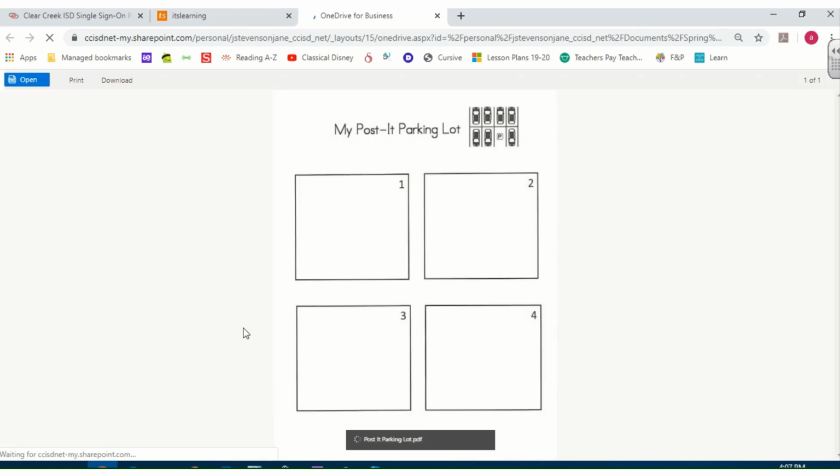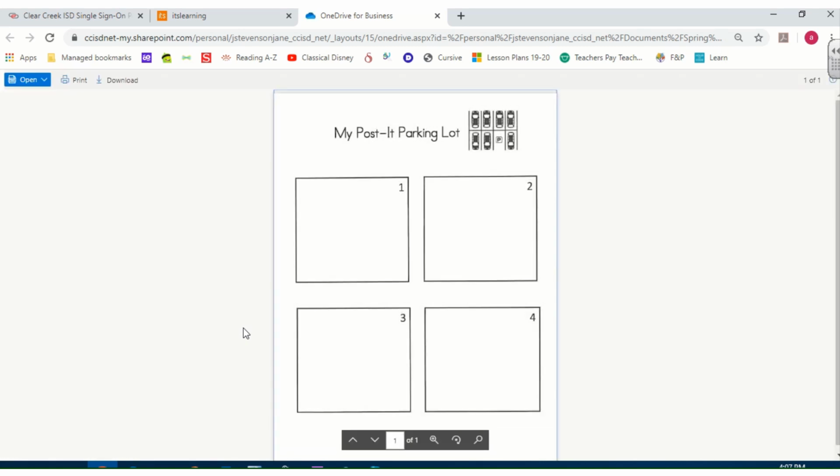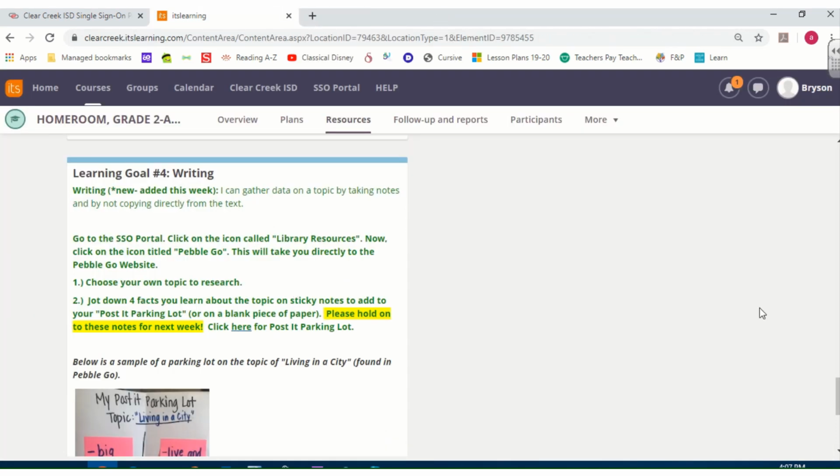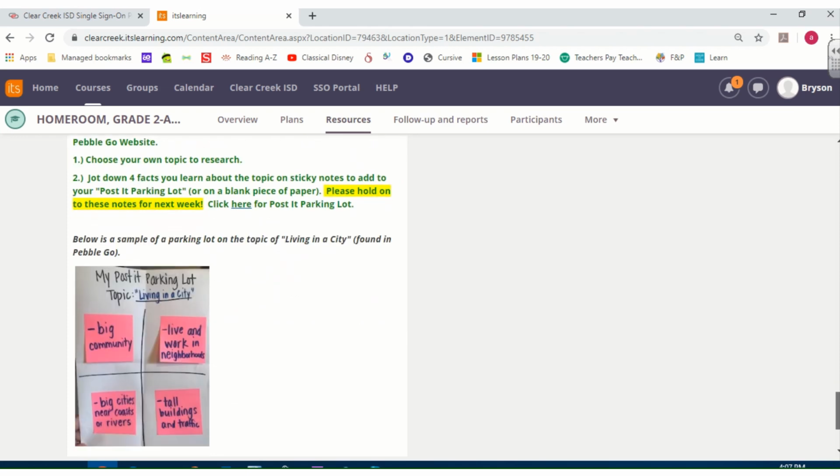Make sure that you save this paper, or if you have a blank sheet of paper, make sure that you save 4 facts because we're going to work on it next week. Here's an example of one that I did.